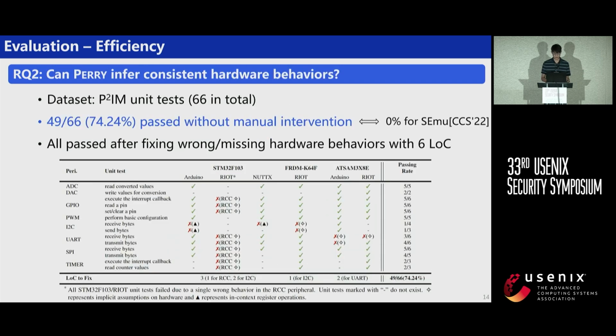We then evaluate whether the inferred hardware behaviors are consistent with the actual hardware. P2IM provides 66 valid unit tests to test hardware functionalities, and we run these unit tests using the generated models. As a result, we pass 49 out of these 66 unit tests without any manual intervention. SMU is a prior work that tries to generate hardware models from hardware specifications, but it passes none of these tests without manual intervention.